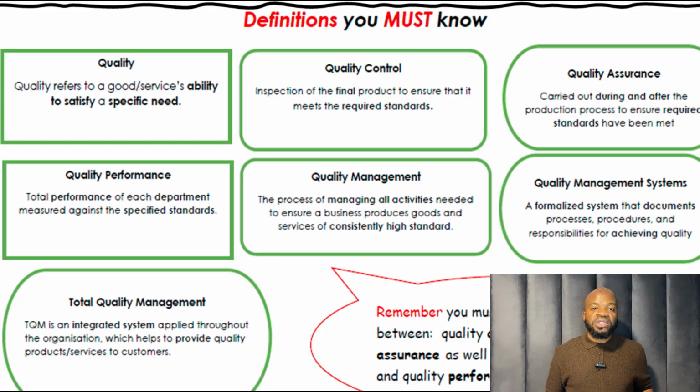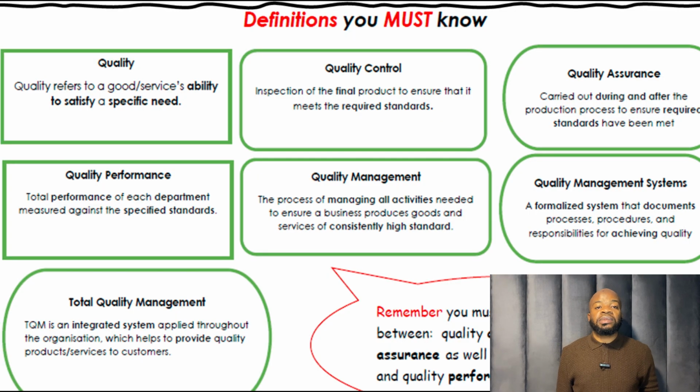Quality performance. What's the keyword there? Departments. Total performance of each department measured against the specific standards. Quality management. The process of managing all activities needed to ensure a business produces goods and services of consistently high standard. What keyword will they use for this one? Tools and techniques.